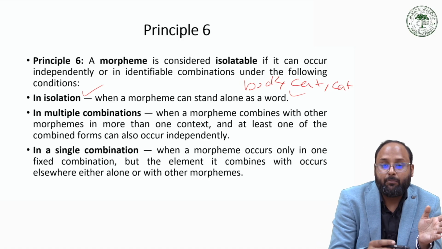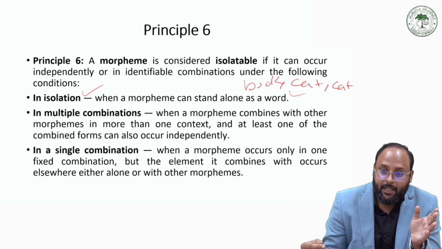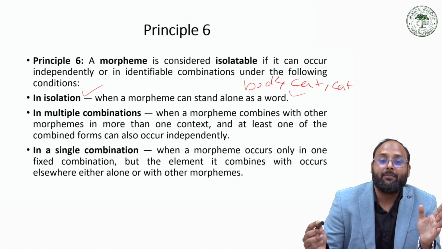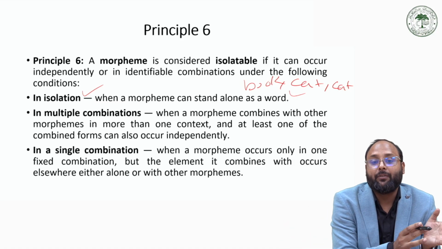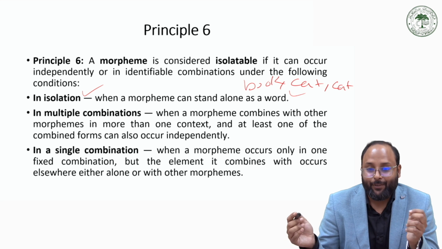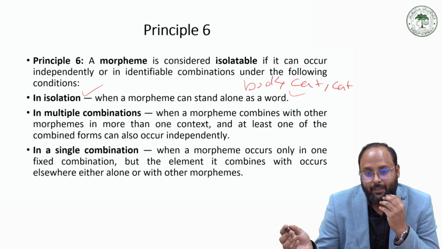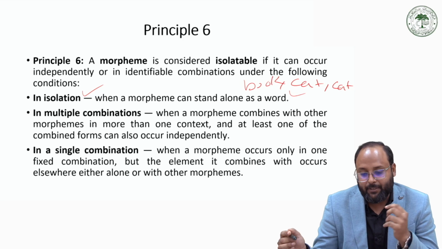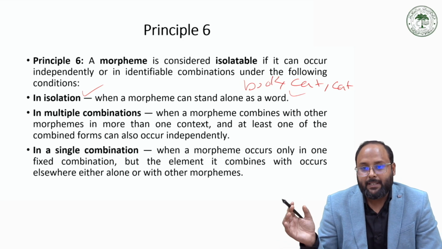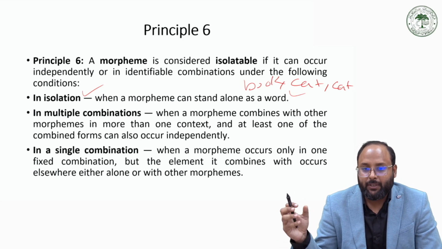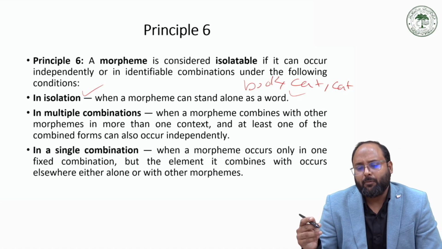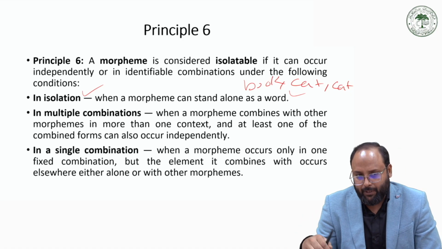And if they occur in multiple combinations in the same form, they can be a morpheme. Or even if they have a single combination with some particular words, like in receive or deceive. There are many examples in English: receive, deceive, conceive. So the sieve has a particular meaning because it has a combination with a fixed prefix, so it can be one morpheme.